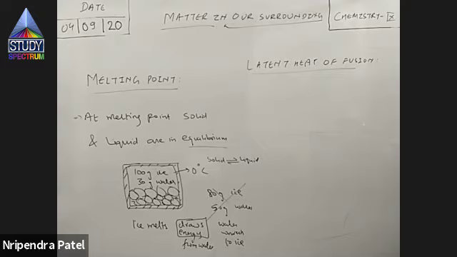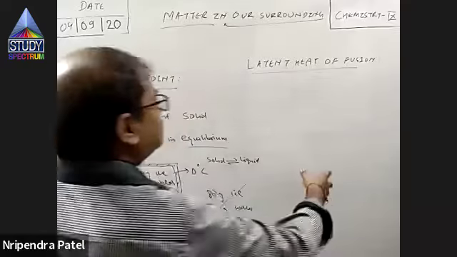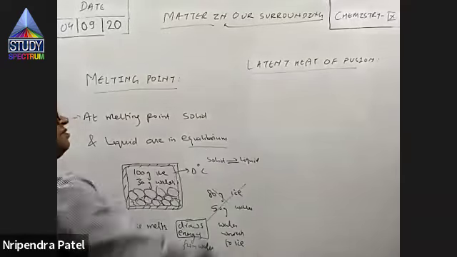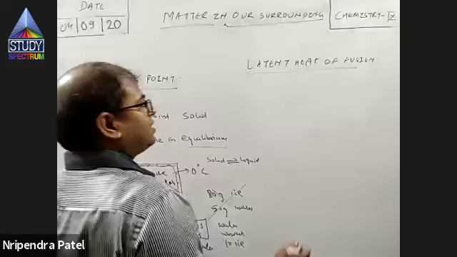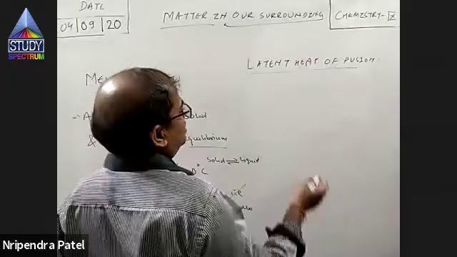Heat should be added to it at 0 degree Celsius. Then only it will get converted to liquid. So at its melting point, we are supplying some heat so that it changes its phase from solid to liquid, right? So that heat added per gram or per kg is known as latent heat of fusion.